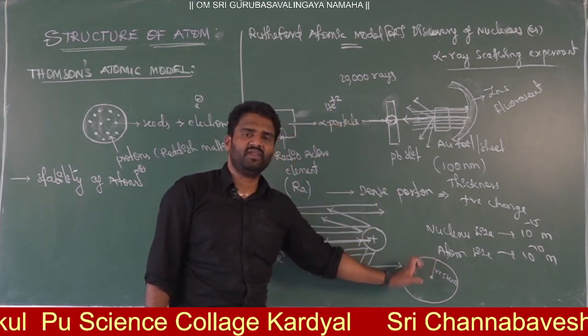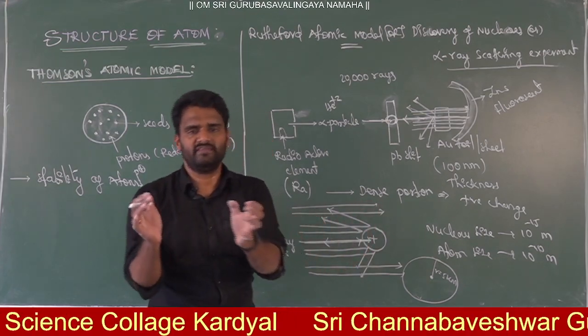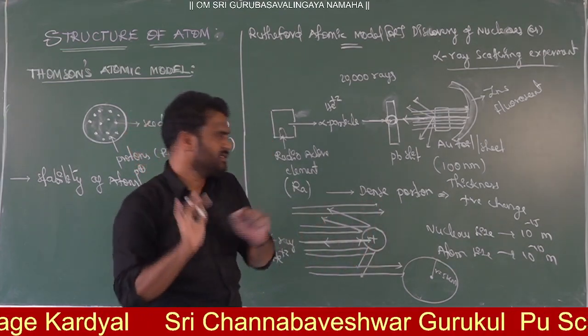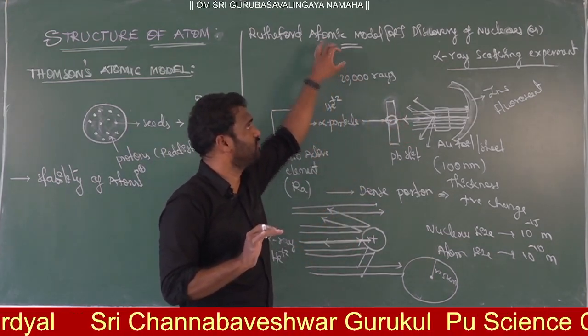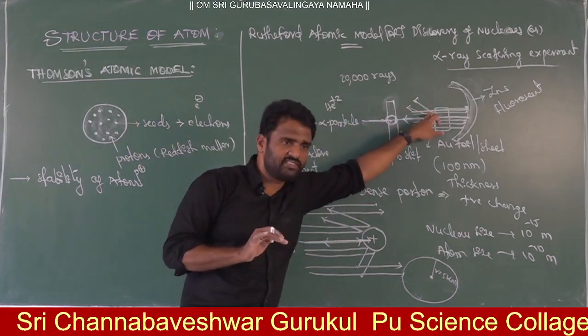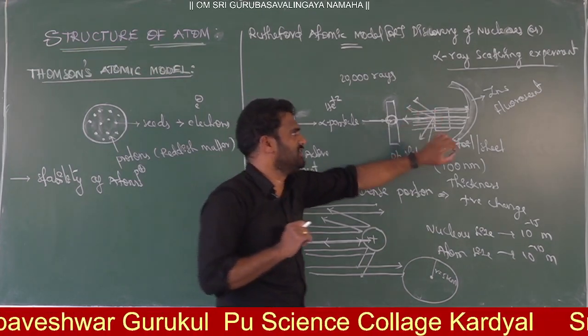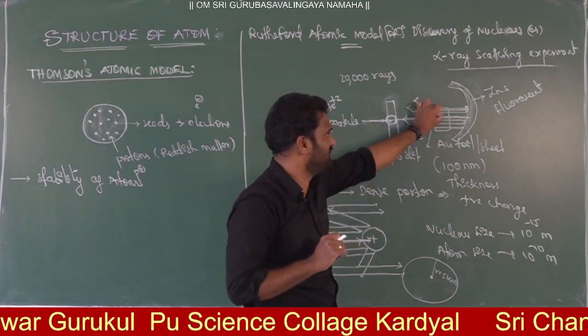He concluded that in every atom there will be one denser part. Its name is nucleus. The nucleus will have positive charge. This positive charge will be located at the center of the atom. That's why out of 20,000 alpha rays, only one ray is passing back. That means the probability is very low, because the nucleus portion is very small.